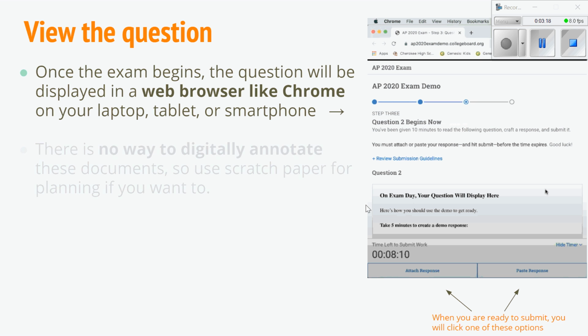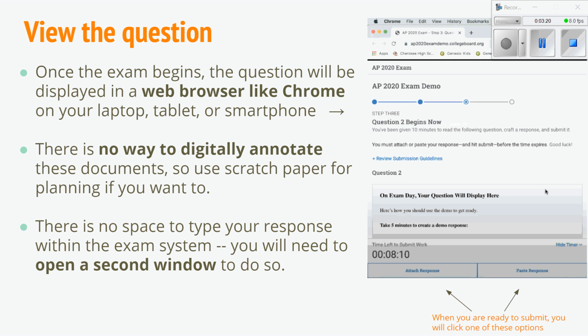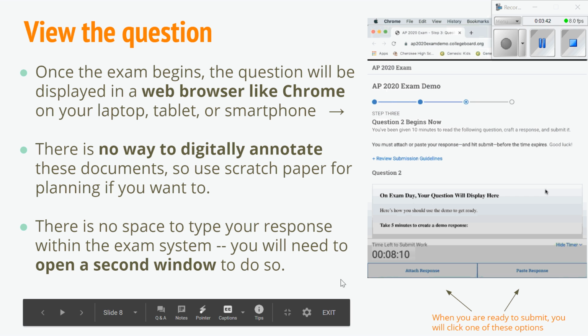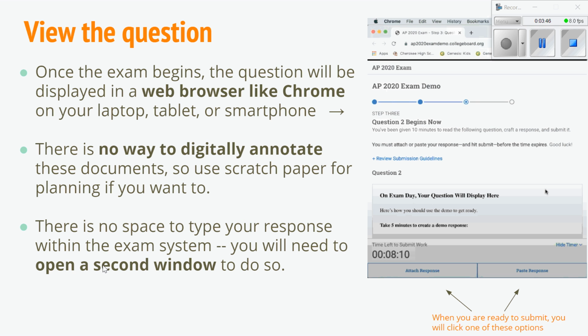To view the question, once the exam begins, the question will be displayed in your browser, on your laptop, tablet, or smartphone, whatever you're taking the exam on. There is no way to digitally annotate. So you're going to either use a scratch piece of paper or type it in another window in a Google Doc or something. There's no space to type your response within the exam window.